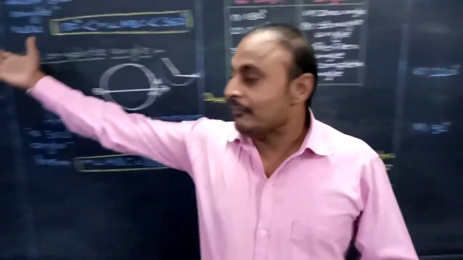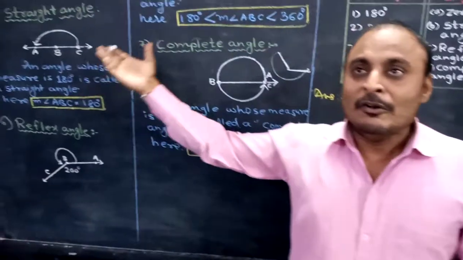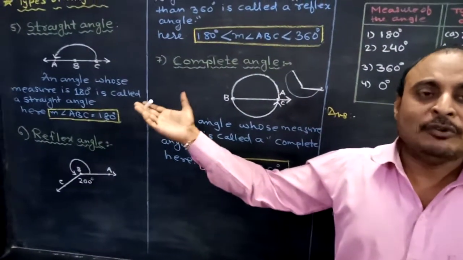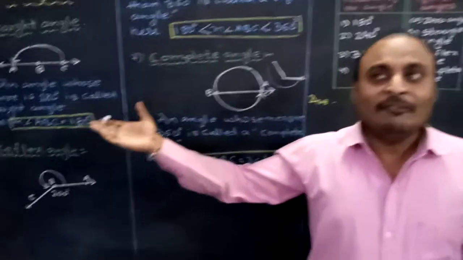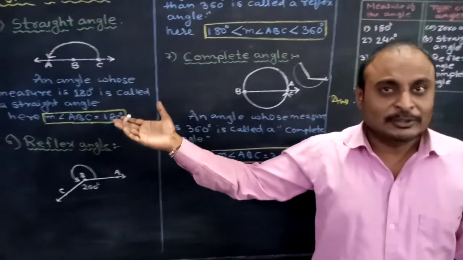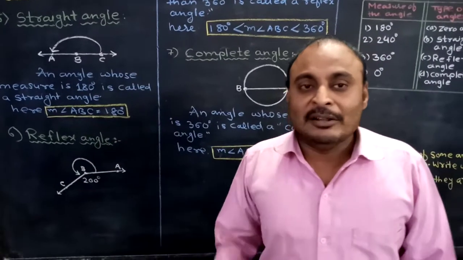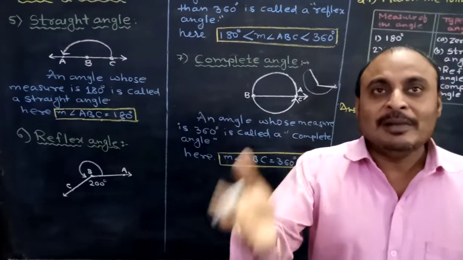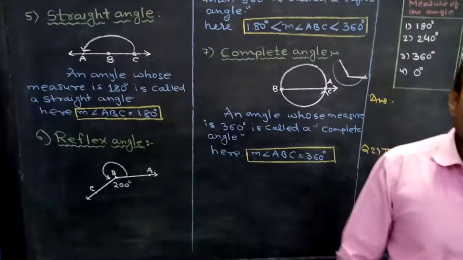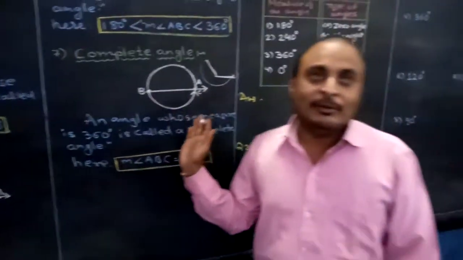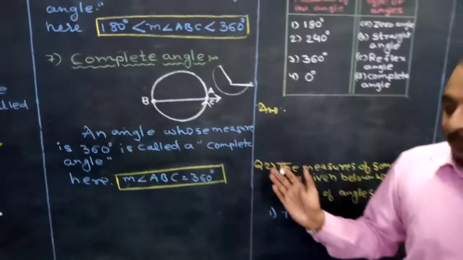Now straight angle means what? An angle whose measure is equal to 180 degrees. It means a straight line will be formed, as you can see in the diagram. Sixth one, reflex angle means what? An angle whose measure is more than 180 but less than 360. And finally we come to our last type of angle, that is complete angle.